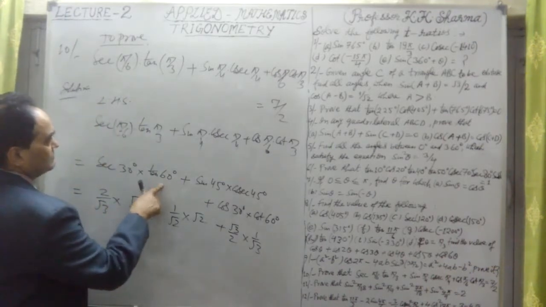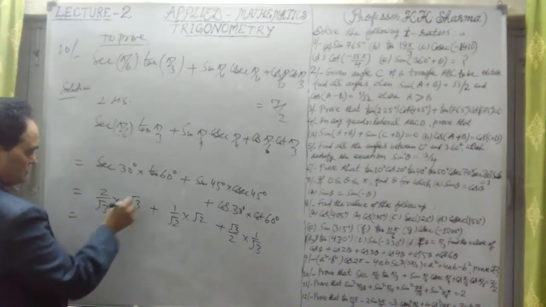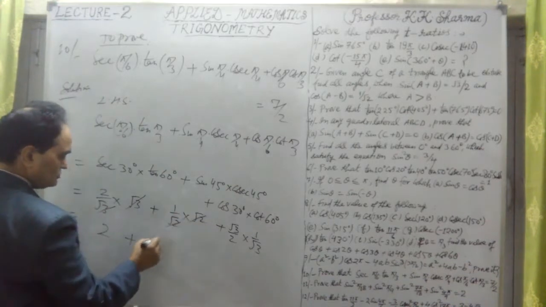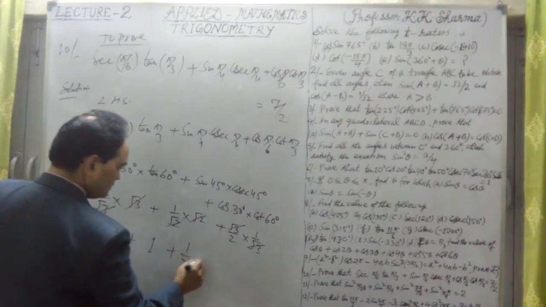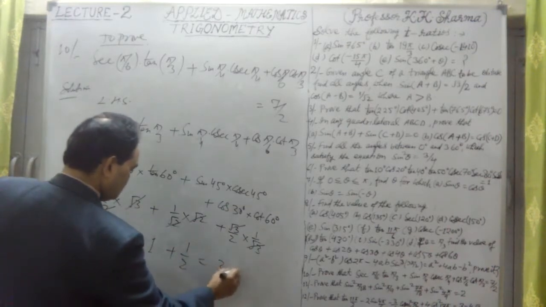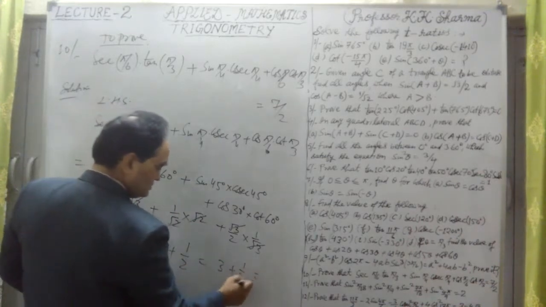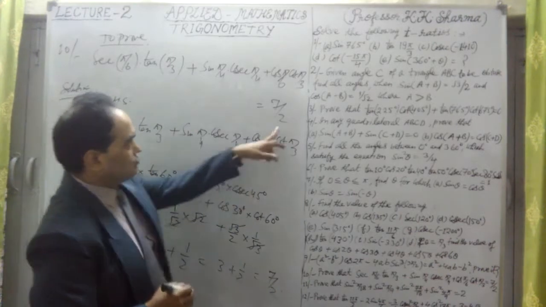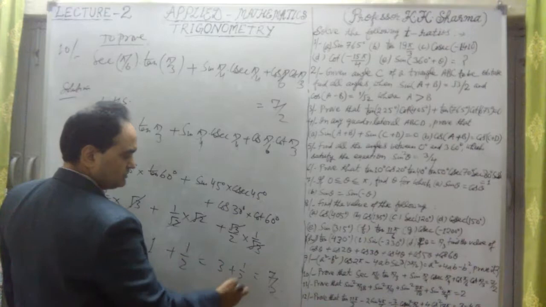Now here pi by 3 tan, okay, no problem. But this root 3 upon root 3 cancelled out. Root 2 is left over. Root 2 cancelled out, this is 1 only. Root 3 cancelled out, this is 1 by 2 only. It is 3 plus 1 by 2, 3 and half. 3 times 2 is 6 plus 1, 7, so it is 7 by 2. If I add them, 3 plus half, that means 7 by 2.